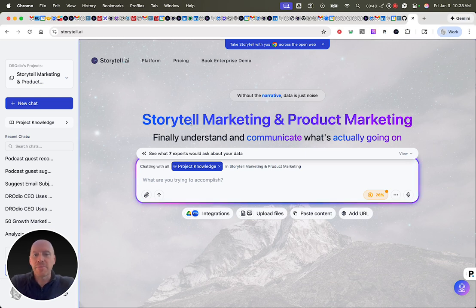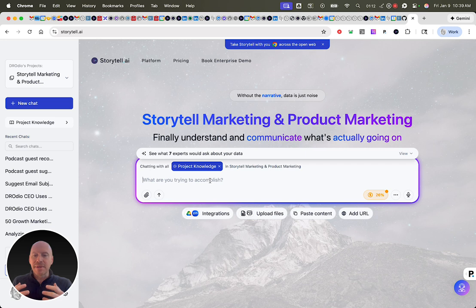We've got a project called Storytell Marketing and Product Marketing. This is where we put basically technical functionality about Storytell so that we can then turn that into marketing language that, you know, an external person who is not inside the company will understand. And we always strive for data-driven storytelling. In fact, the reason Storytell exists is to be able to do things like this.